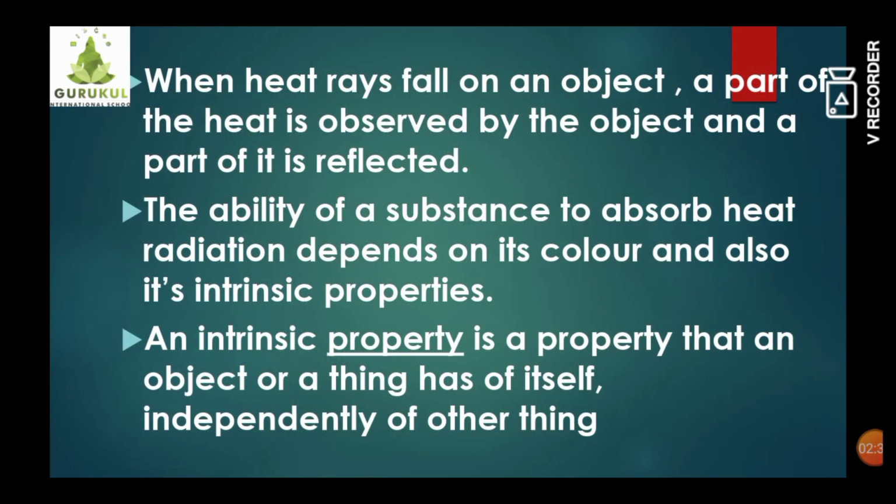So when heat rays fall on an object, a part of the heat is absorbed by the object and a part of it is reflected. The ability of a substance to absorb heat radiation depends on its color and also its intrinsic properties. Now what is an intrinsic property, students? Intrinsic property means a property that an object or a thing has of itself.